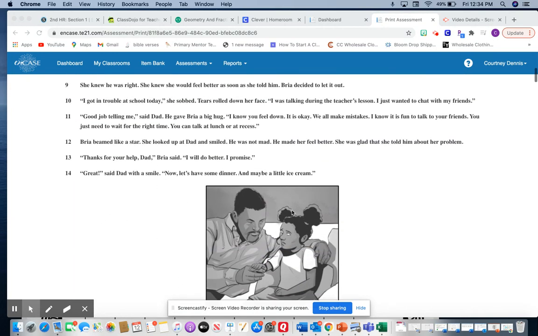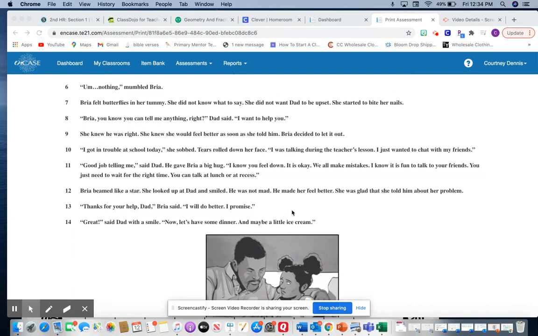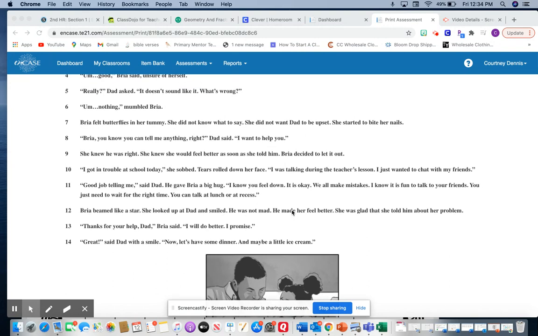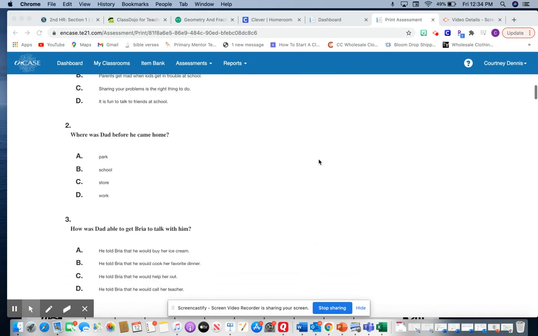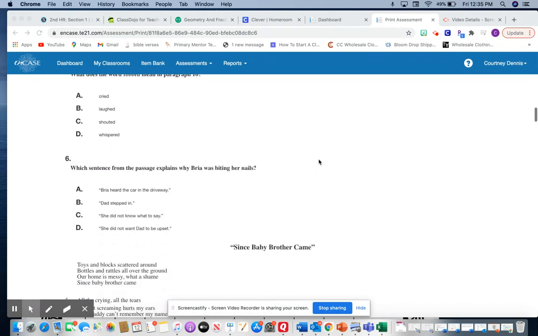Let's go back to the passage and find where it talks about her biting her nails. So we can go to paragraph 7. It says, Bria felt butterflies in her tummy. She did not know what to say. She did not want Dad to be upset. She started to bite her nails. Well, we know from question number 4 that she felt butterflies in her tummy because she was scared to tell her dad what happened at school. She didn't want her dad to be upset. So let's see which sentence fits.